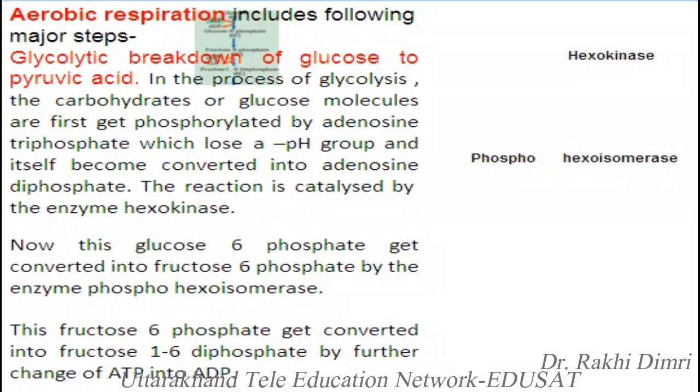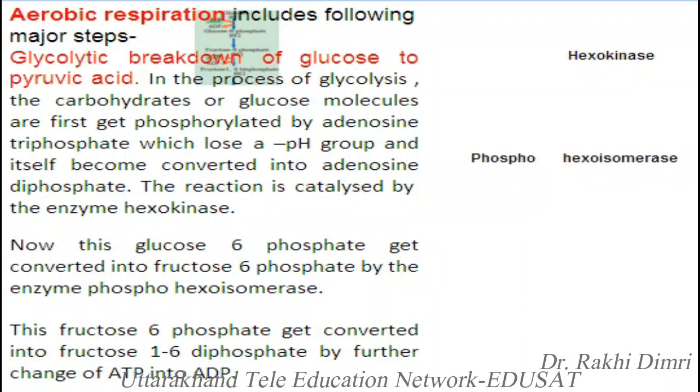The first is glycolysis. The breakdown of glucose to pyruvic acid is called glycolysis. In the process of glycolysis, the carbohydrate or glucose molecules are first phosphorylated by adenosine triphosphate, which loses a phosphate group and is converted into ADP, and glucose gets converted into glucose 6-phosphate.